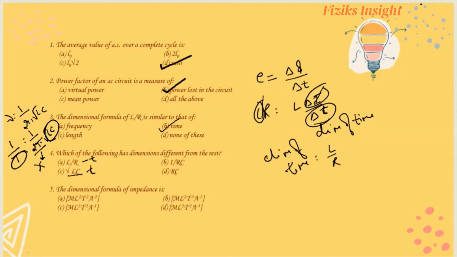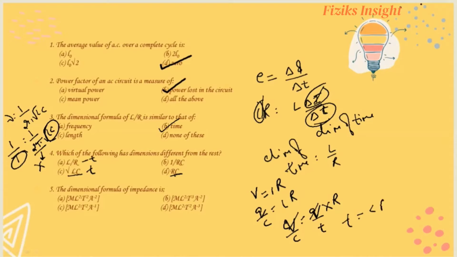Now let's check RC. We know V is equal to IR, and also we know that Q is equal to CV. So Q upon C is equal to IR. Now Q upon C is equal to Q by T, since we have split I as Q by T, into R. Now Q cancels out with Q and T is equal to CR. So CR again has the dimensions of time.